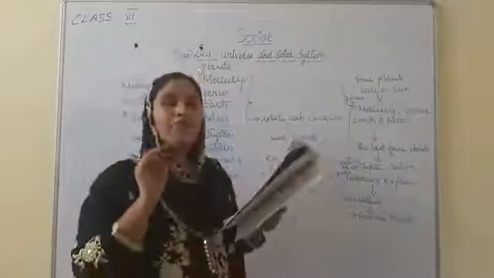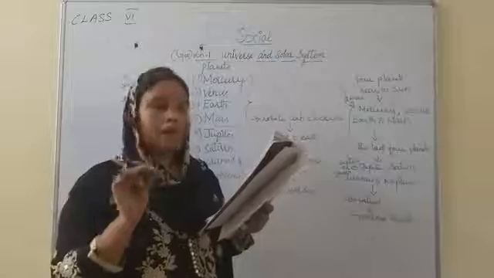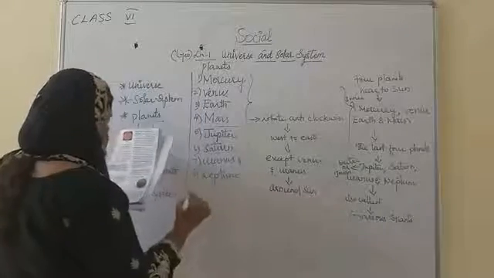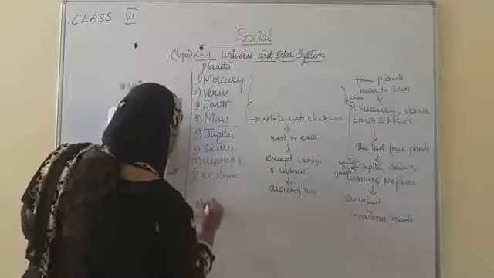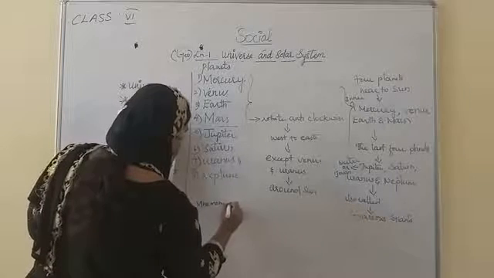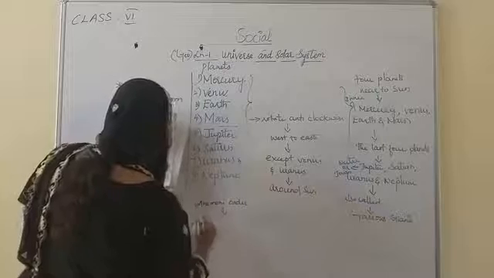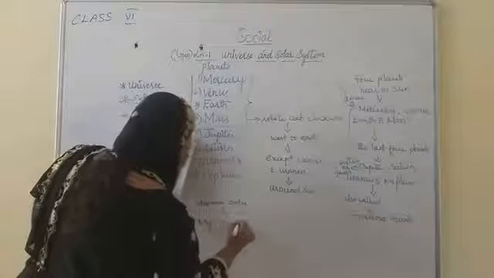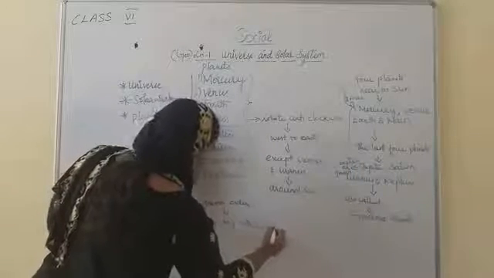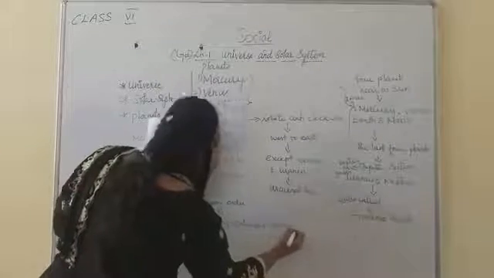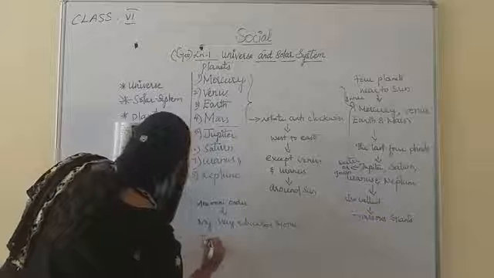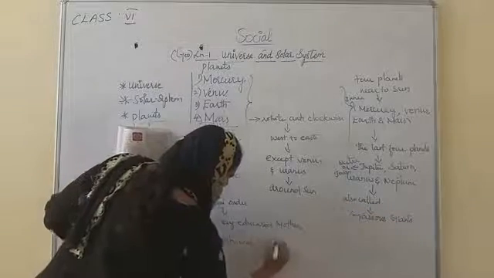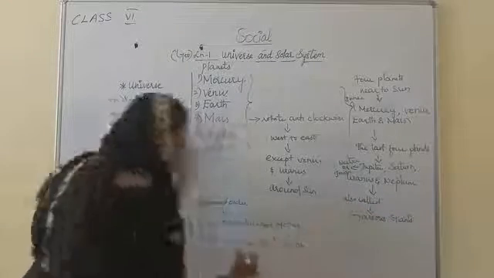In the mnemonic order we can say: My Very Educated Mother Just Showed Us Neptune. With this we can find the 8 planets.